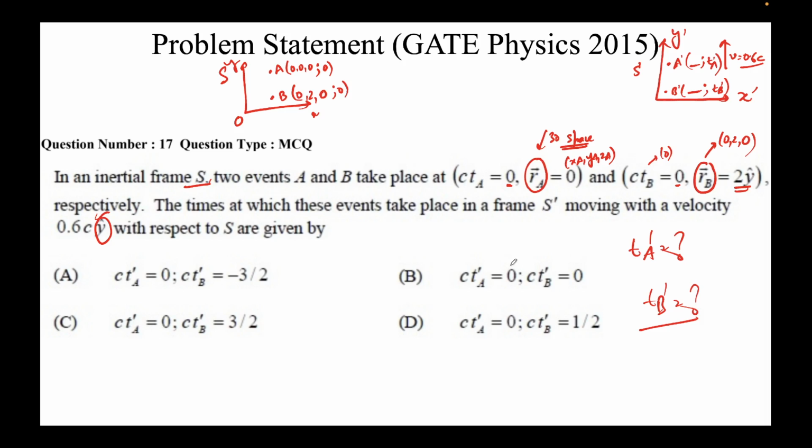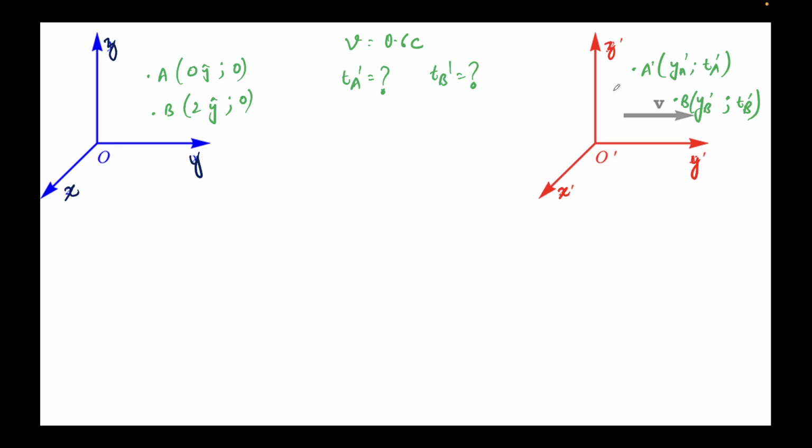I'll again just clarify the question. Two frames S and S prime. The first is at rest, so it's inertial, it's given. The second is inertial because it's moving with a constant velocity, but note it's in the y direction, 0.6 c, and we need to find the time stamps of these two events, A prime and B prime, in this frame. So this is the question repeated here. Note that I have dropped the x coordinate and z coordinate because they're irrelevant to this problem. The only action happening is in the y direction. So that's why you see these terms.